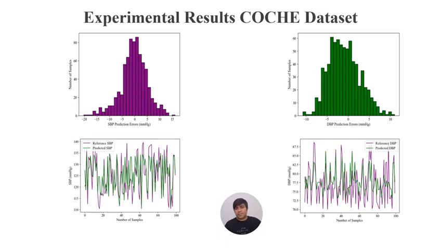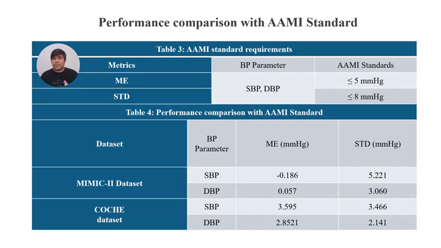We can see the visualization of our data set, and then we compare our result with the golden standard, that is AAMI. According to this golden standard, the mean error value must be less than or equal to 5, and the standard deviation value must be less than or equal to 8. And we can see in our model that for the MIMIC dataset and the COACH dataset, our mean error values are all less than or equal to 5 and the standard deviation values are all less than 8, so our model falls in this category.